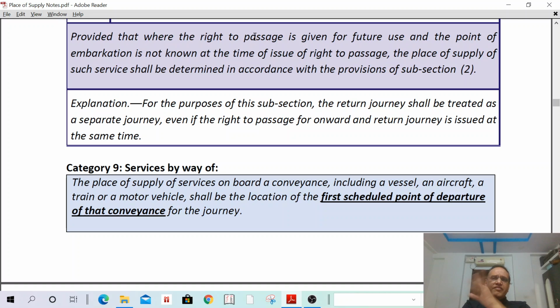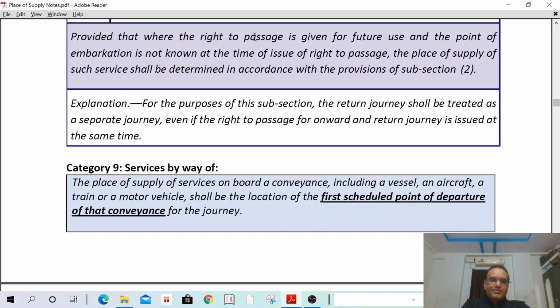If you go anywhere in India, you can use these 10 tickets. At the time of giving the tickets, the embarkation is not known, so the place of supply is not known. It will be known only when the passenger enters into the conveyance.